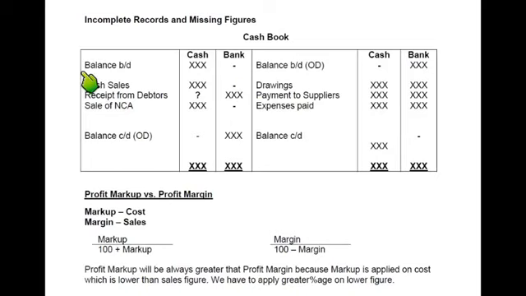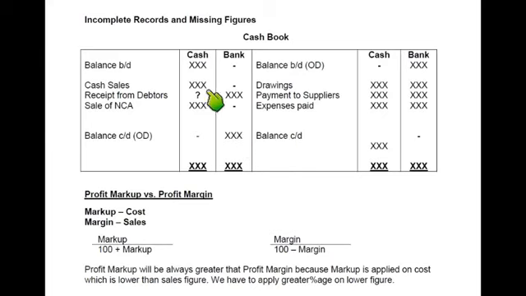Starting with balance BD, as you are aware, cash is always an asset, so balance BD is always debited. Bank can be balance BD debit because we have money in the bank, or bank balance can be credit as well because it is an overdraft. See, if the balance BD for cash or bank is on debit side, balance CD can come on credit side. Cash always comes on the opposite side. But bank balance, if opening balance is an overdraft, it is coming on credit side. Then if the closing balance is also an overdraft, it will be coming on opposite side.